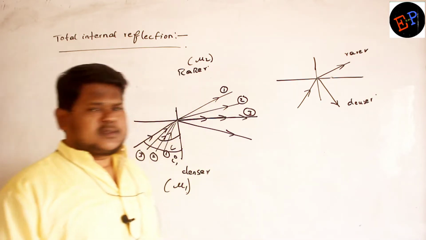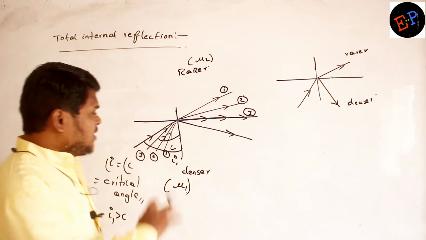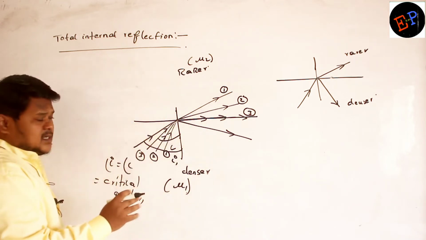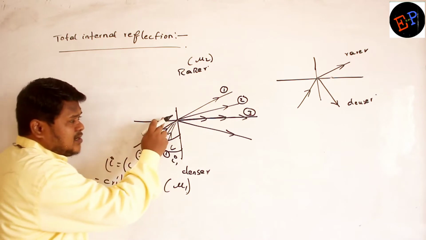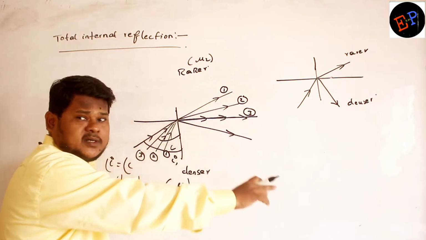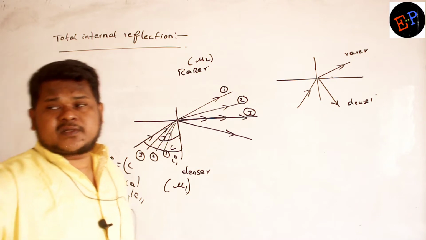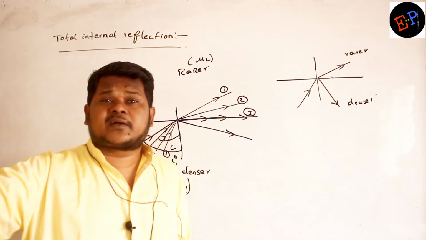Are you able to understand? That generally we don't discuss too. Clear? But in the case of total internal reflection, if light is incident at an angle greater than the critical angle, then 100% of the light is reflected into the same medium, and not even 1% of light is refracted.